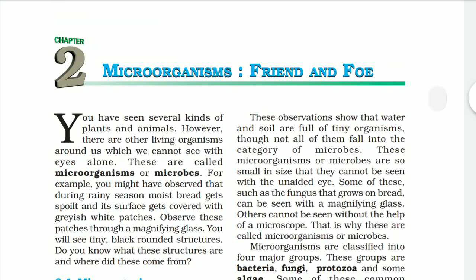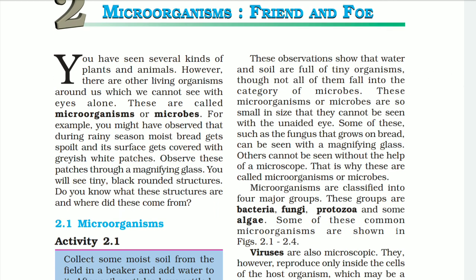This observation shows that water and soil are full of tiny organisms, though not all of them fall into the same category of microbes. These microorganisms are so small in size that they cannot be seen with the unaided eye. Some of these, such as a fungus that grows on bread, can be seen with a magnifying glass. Others cannot be seen without the help of a microscope. That is why these are called microorganisms or microbes.